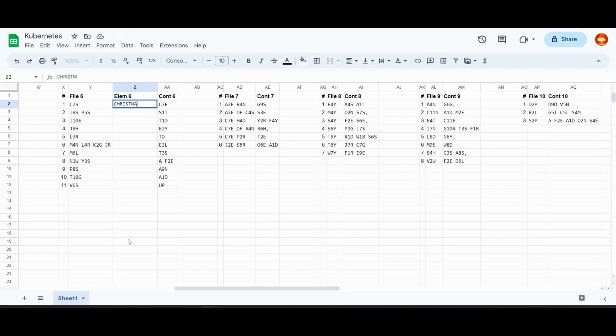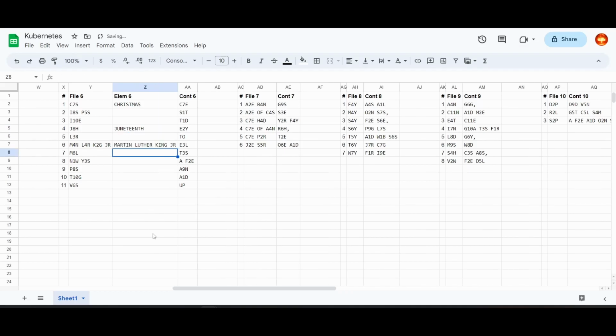This looks like Christmas. Okay, this is Juneteenth. That's MLK Day. This is going to be New Year's Day. But this is going to be Thanksgiving. And this is going to be Veterans. Not Valentine's, because I feel like that's too long. In fact, these might be all the federal holidays, so let me look that up.